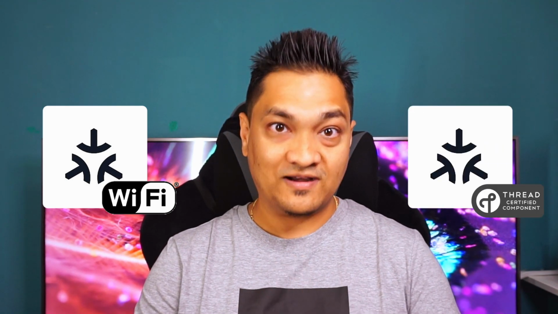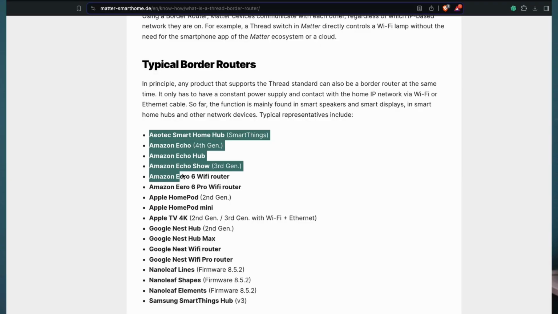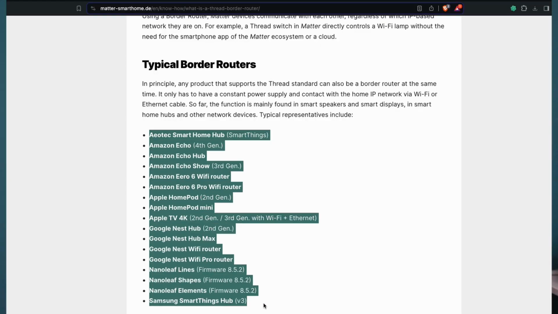Now there are two types of Matter-based devices, that is Matter over Wi-Fi and Matter over Thread. Now Matter over Wi-Fi just needs your Wi-Fi network, whereas devices that work with Matter over Thread need a Thread border router like these. Now let's look at the various terminologies in the Matter ecosystem.